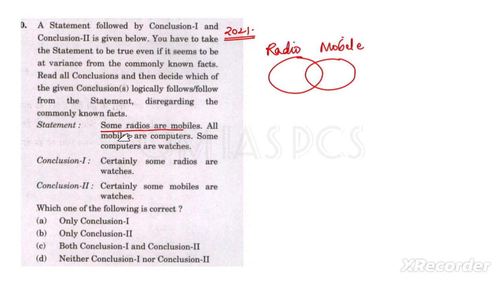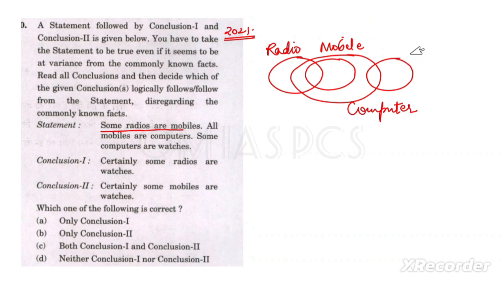Again, all mobiles are computers. All mobiles means it should be inside the computer. So like this, we can say this is the computer. And then some computers are watches. Some computers means we follow the ideal diagram, so we can see some computers are watches. This should be the watches.